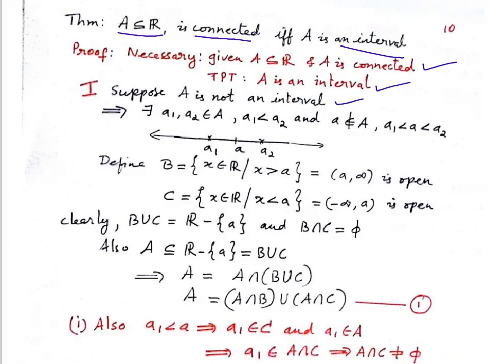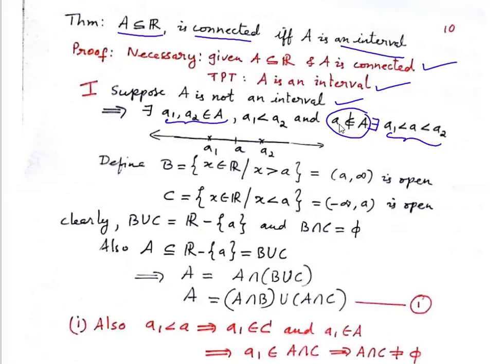Okay, that means any two points belonging to A, say a1 less than a2, there exists at least one point in between a1 and a2, such that the small a will not belong to the capital A. That's the meaning of not an interval.